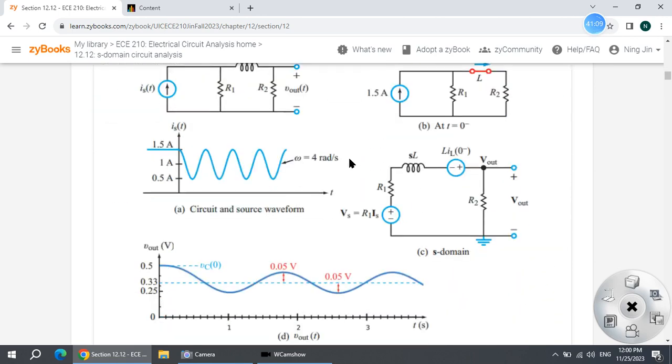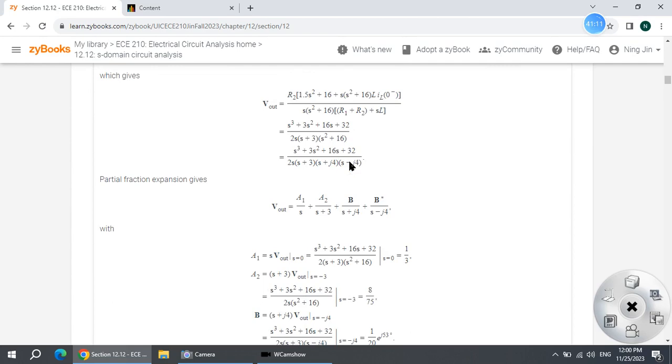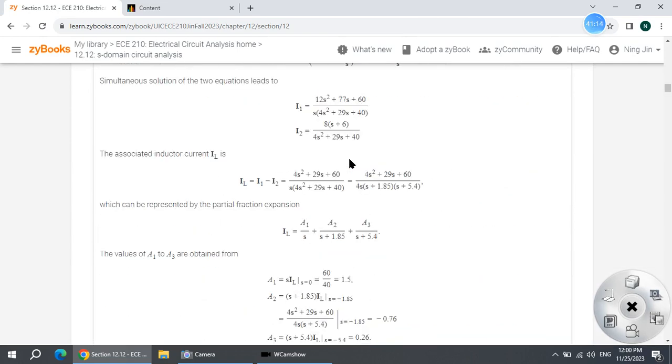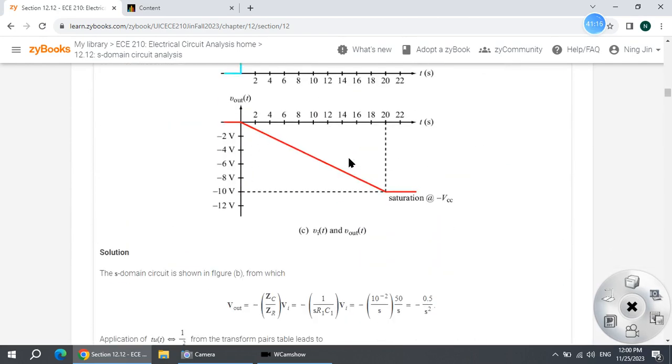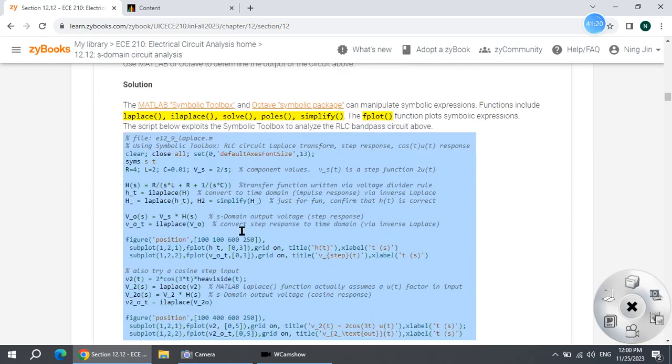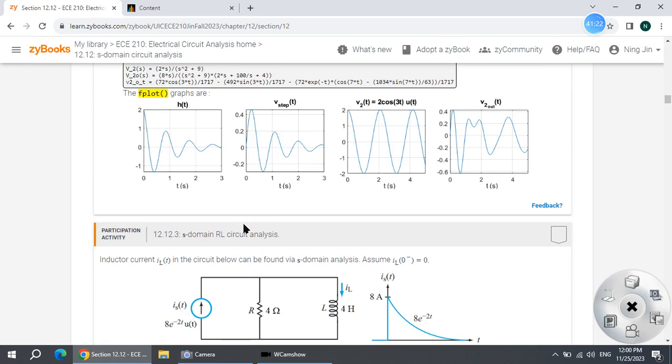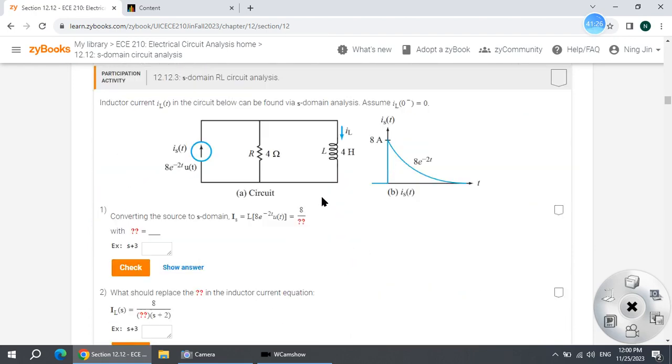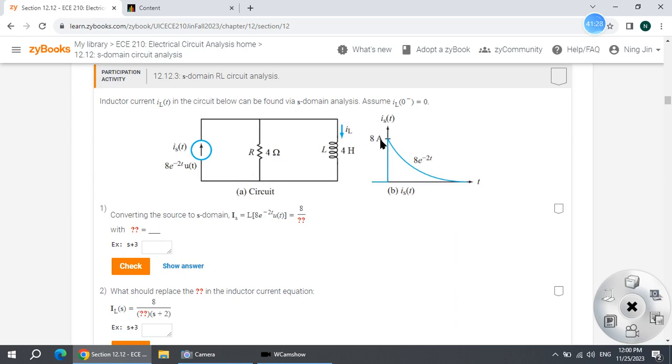Any problem, they are looking for the current. Like this one is find I. Like in this example, you are asking for the I, right?